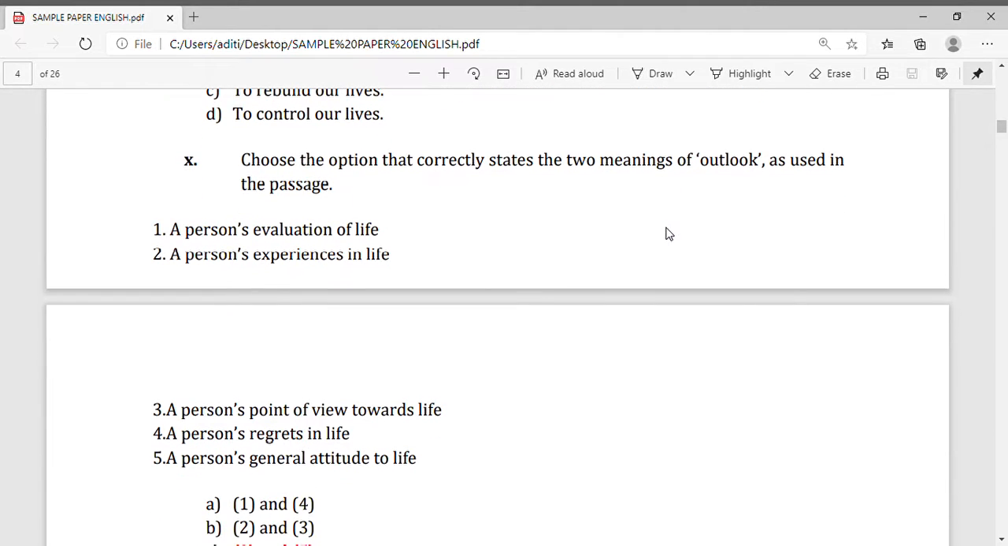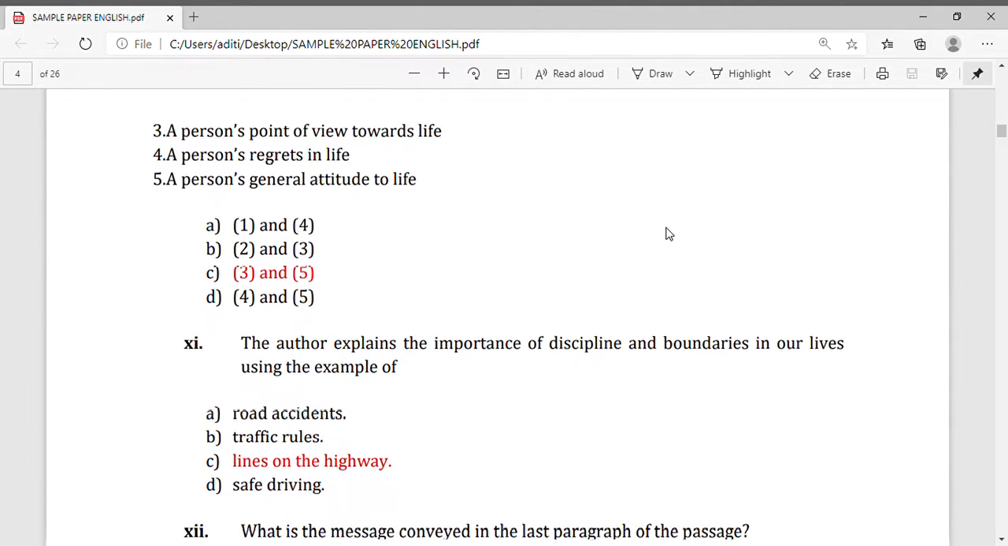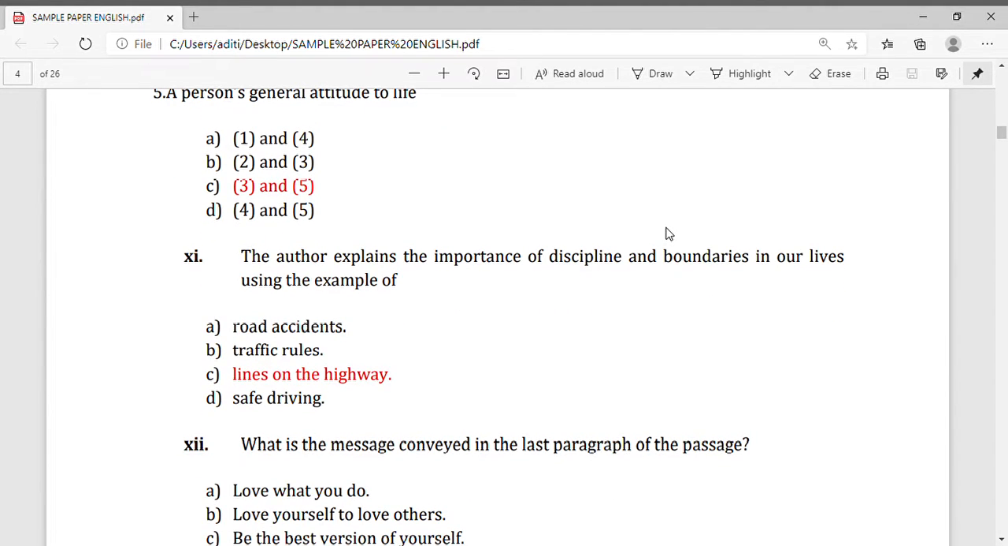Now, we can come to question number 10. The question is choose the option that correctly states the two meanings of outlook as used in the passage. So, the correct answer you can see here is C. 3 and 5. Okay.